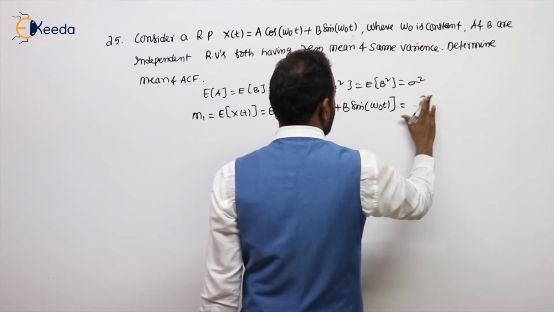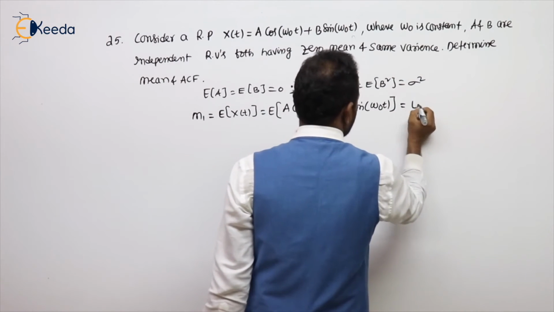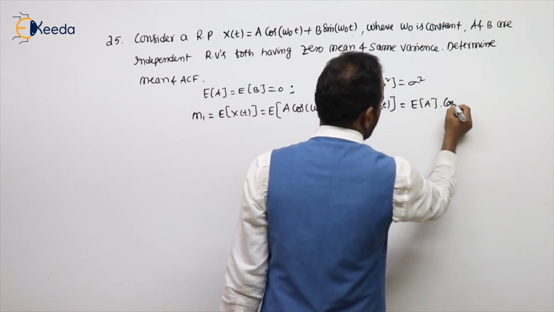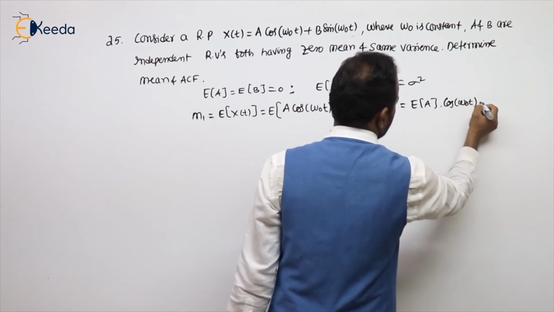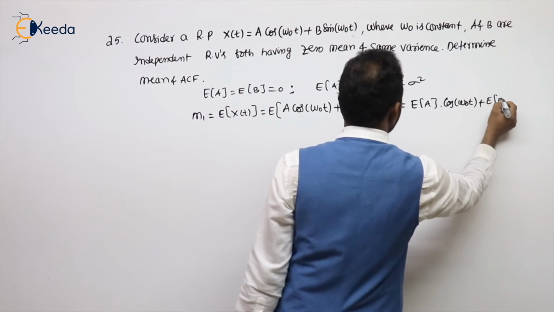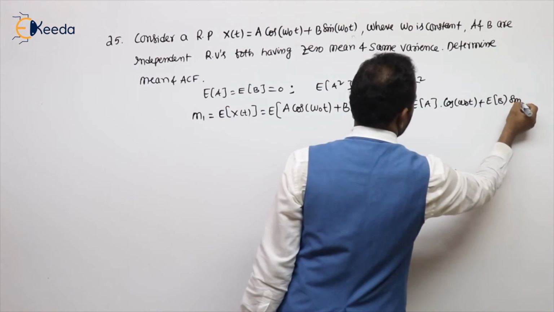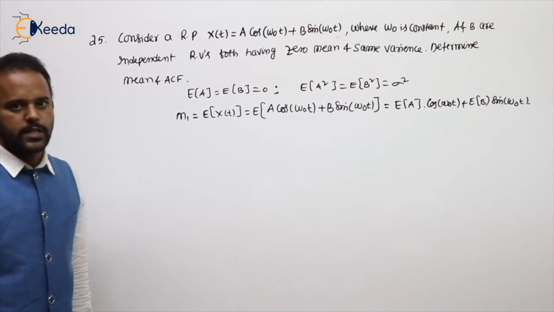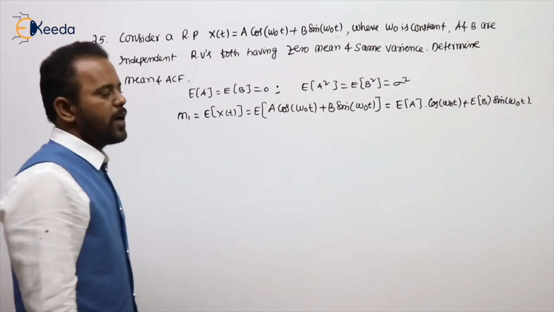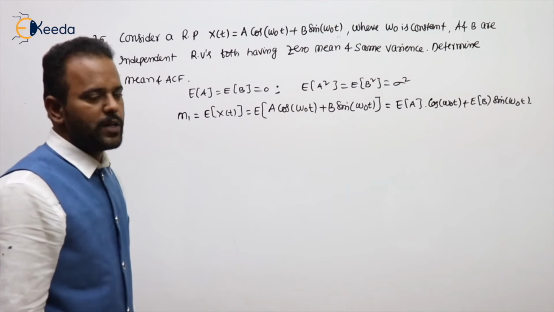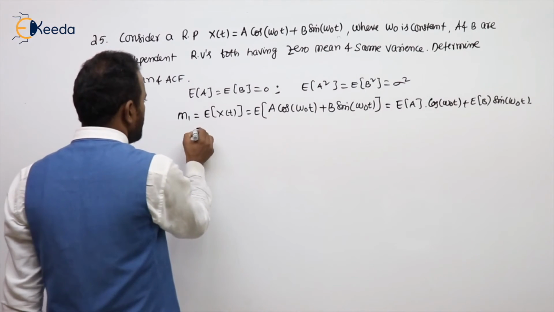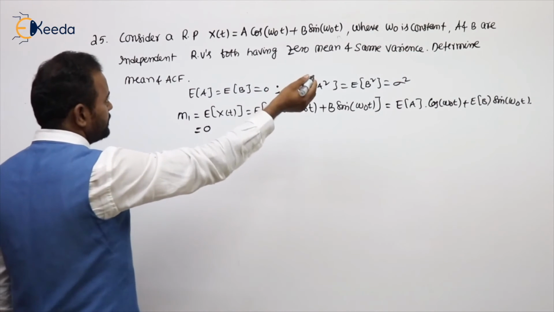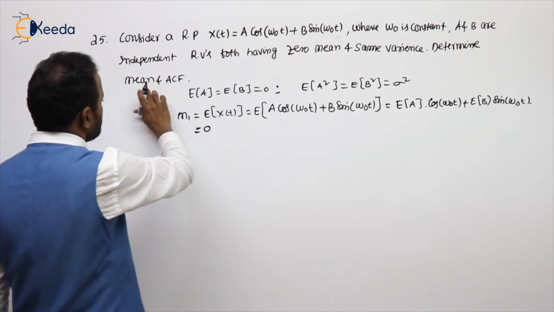We cannot write a outside because it's a random variable. So it is expected value of a into cos omega naught t, this outside, plus expected value of b into sin omega naught t, because omega naught is constant, as he already told. The expected value of a and expected value of b are 0. So the mean value is 0. It is asking for mean and ACF.